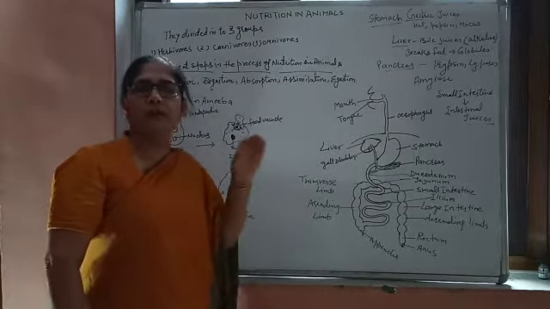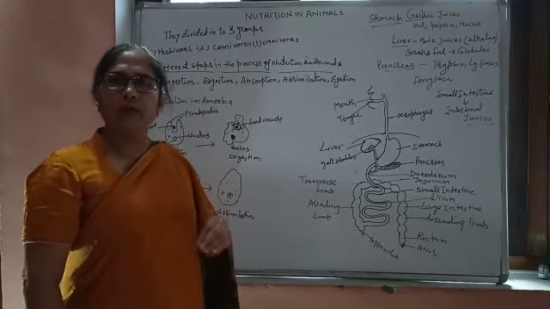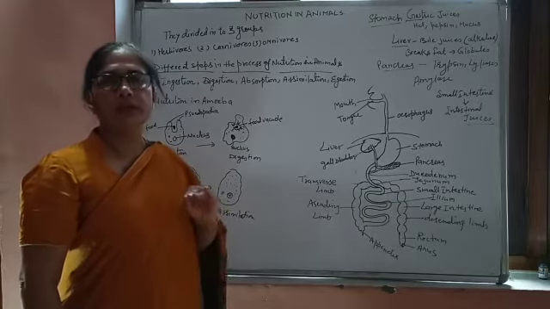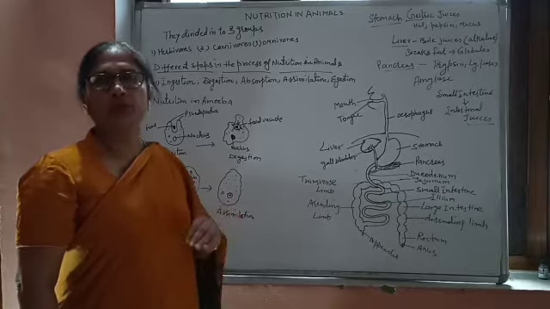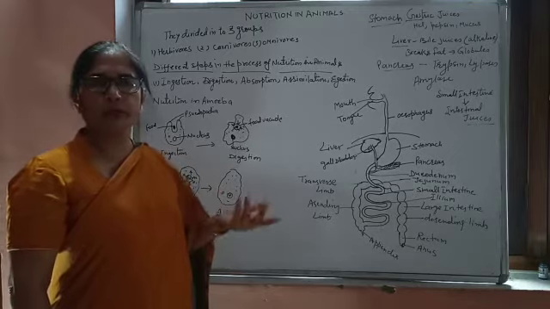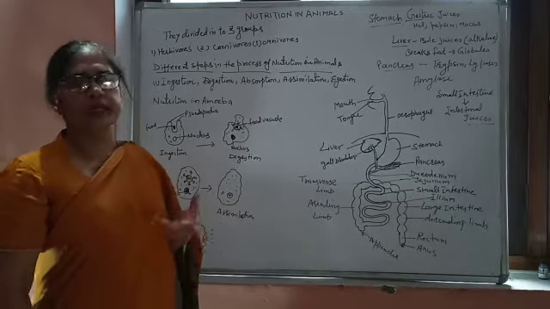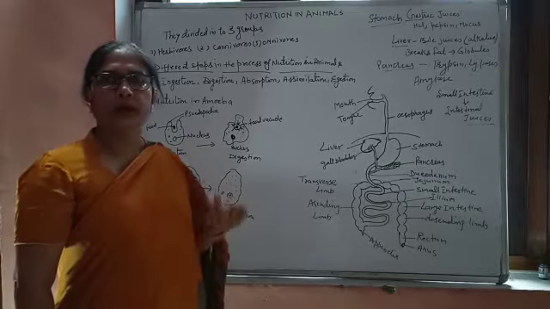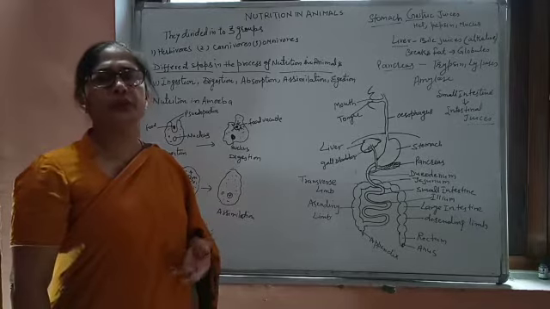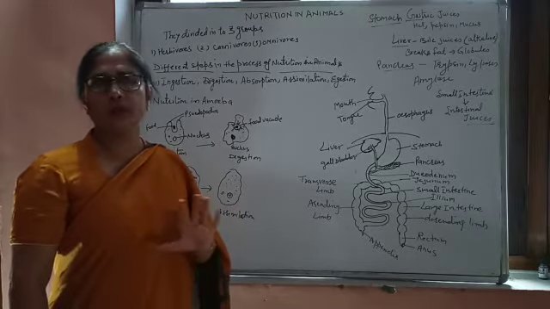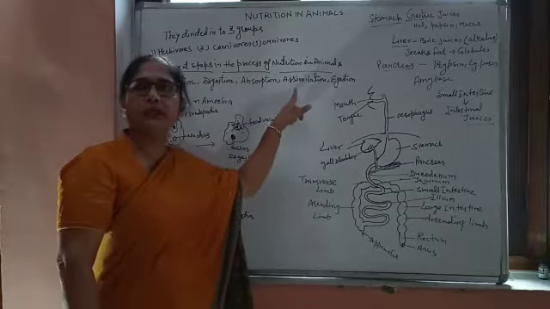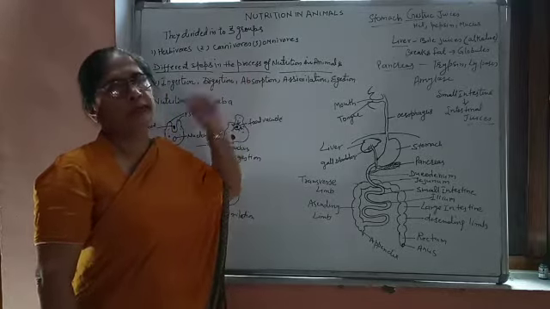Assimilation means whatever food or nutrition is going inside the blood, inside the body of the organism, this food is utilized by the animals for their further activities. What are the activities? I told you earlier, life processes. We have a number of activities taking place inside the body: reproduction, respiration, digestion, control and coordination, excretion, transportation. As I told you, these processes need energy. So assimilation is the release of energy from the food by the process of oxidation.